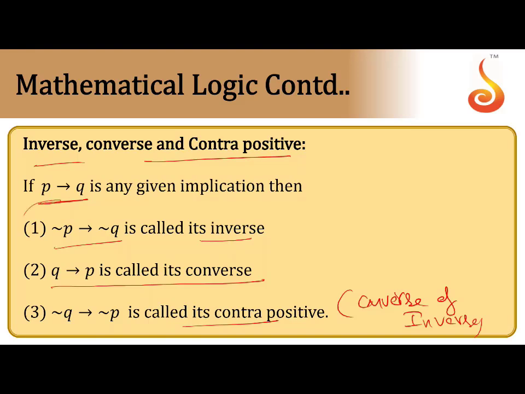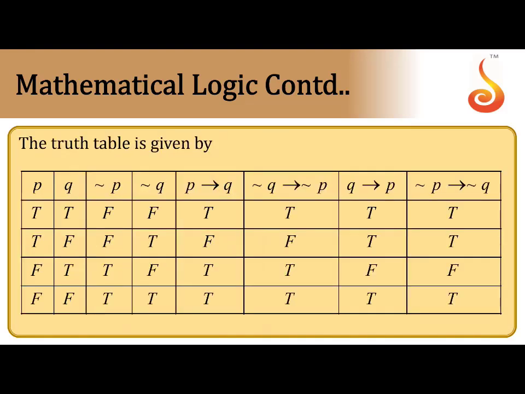For implication P to Q, the converse is Q to P and the inverse is negation of P to negation of Q. The contrapositive is negation of Q to negation of P. They will ask questions like: write the inverse, write the contrapositive. You have to memorize that. Converse is just reversing it. Inverse means negation of P to negation of Q. These terms are very, very important in CET.